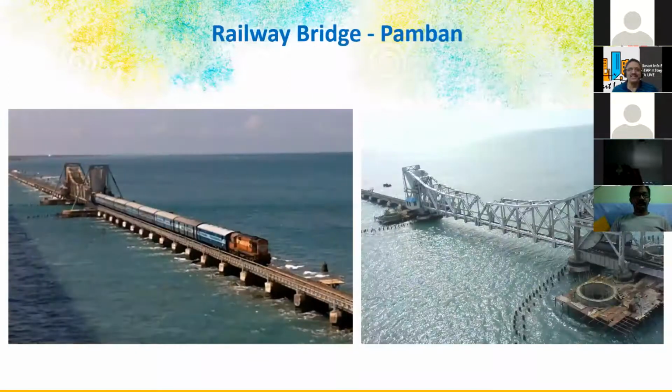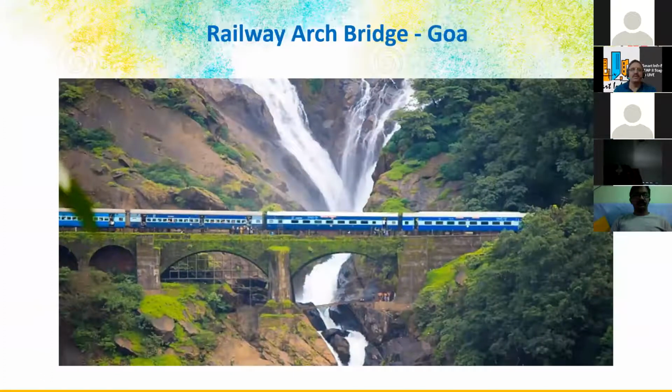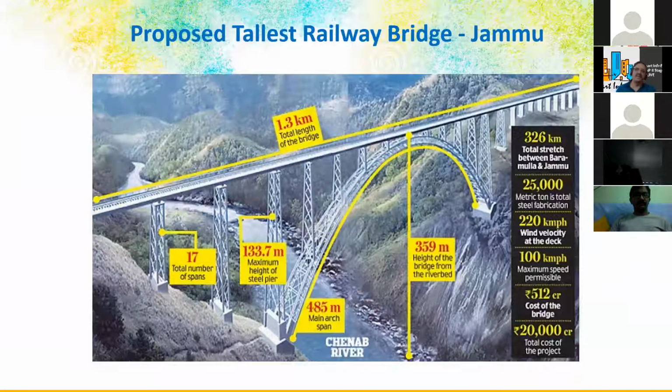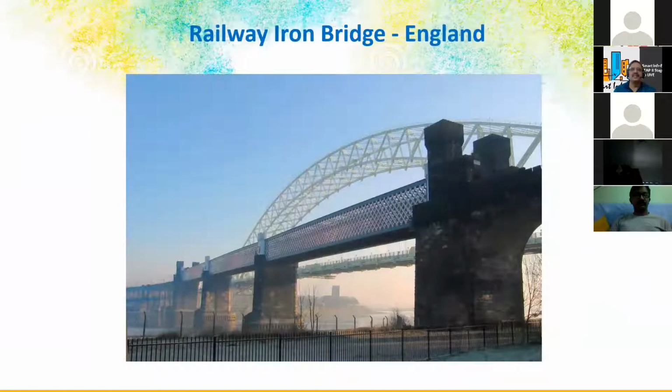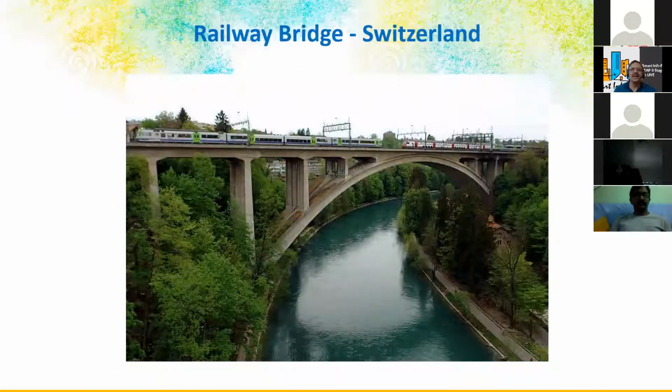And railway bridges are a very interesting thing. We have friends in railways who keep sharing the photographs. And this is the Pamban Bridge, the very famous Pamban Bridge, on which our great engineer Sridharan worked at the beginning of his career. It's a very interesting bridge, like Howrah Bridge is another one, and the railway arch bridge in Goa. Konkan Railways is the next biggest thing, where our great engineer Sridharan worked also. So this is the tallest railway bridge in Jammu, and this is an arch bridge in England, and this is in Switzerland.